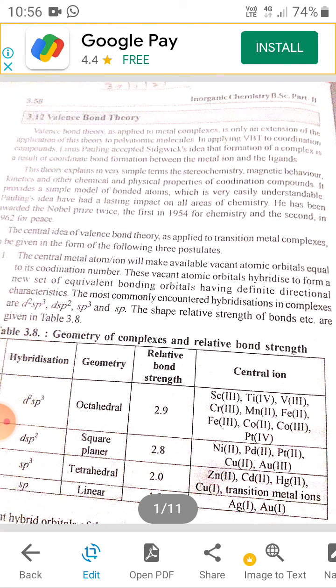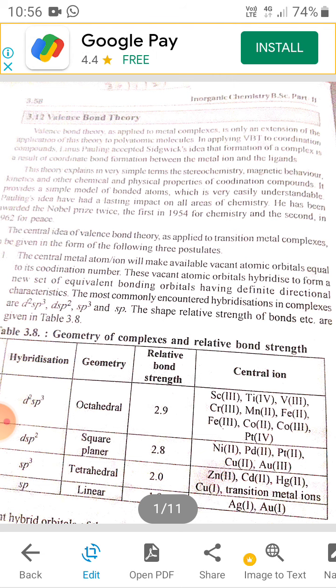The first step is that the central metal atom will take vacant atomic orbitals equal to the coordination number. Then these vacant orbitals hybridize to form new orbitals. These new hybridized orbitals fill up with electrons in the bonded state. For octahedral we have d2sp3, for square planar we have dsp2, for tetrahedral we have sp3, and for linear we have only sp hybridization.